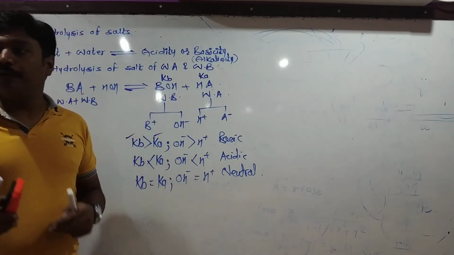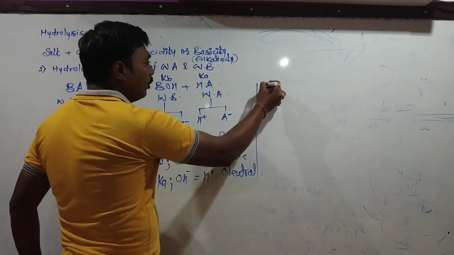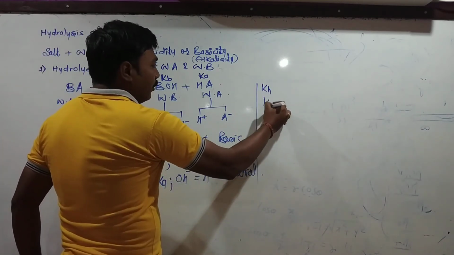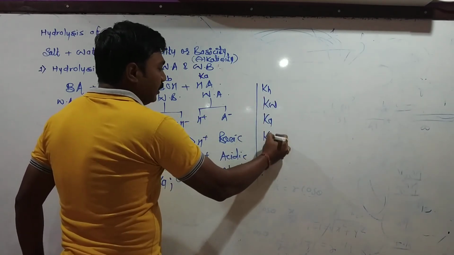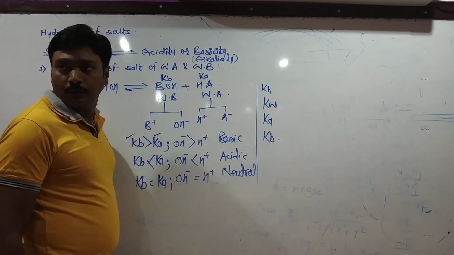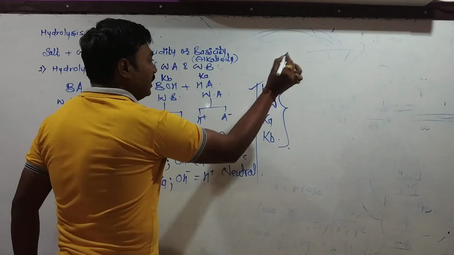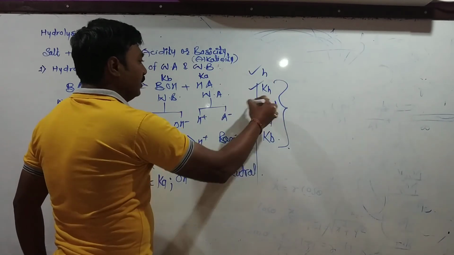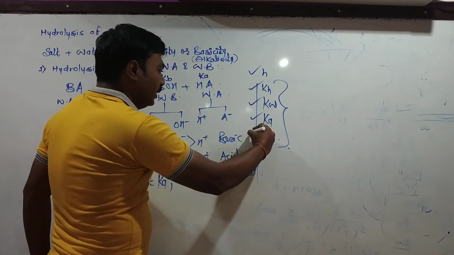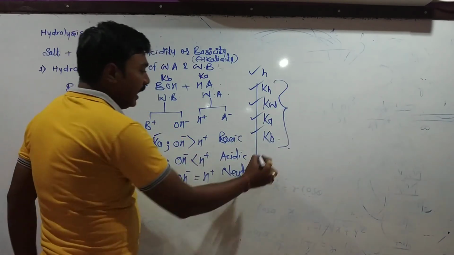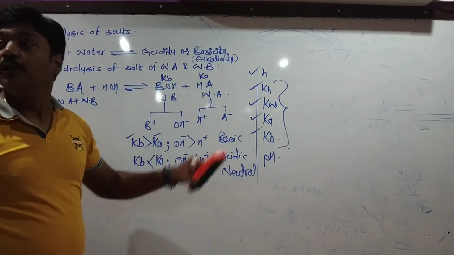In the next lecture we will discuss the relationship between the hydrolysis constant, degree of hydrolysis, ionic product of water, dissociation constant of the weak acid, dissociation constant of the weak base, and the pH of these salt solutions.